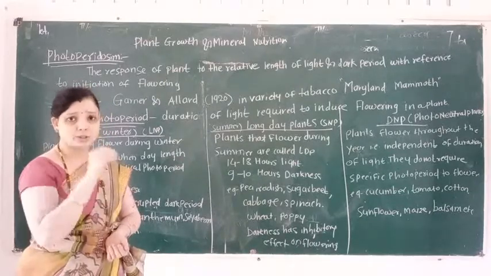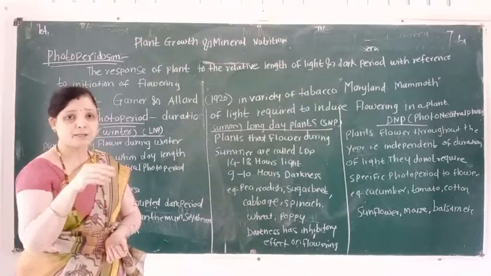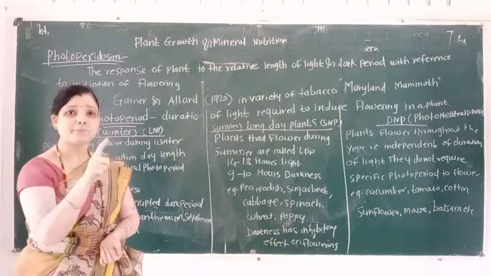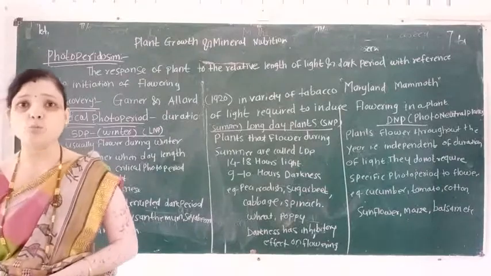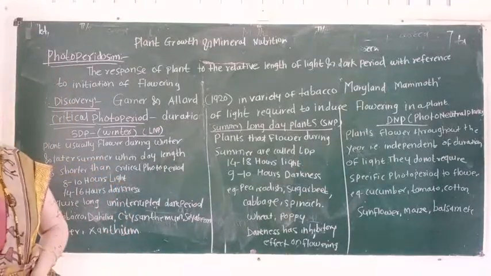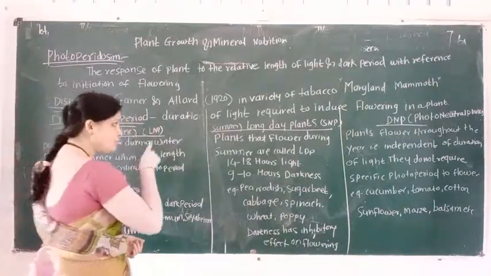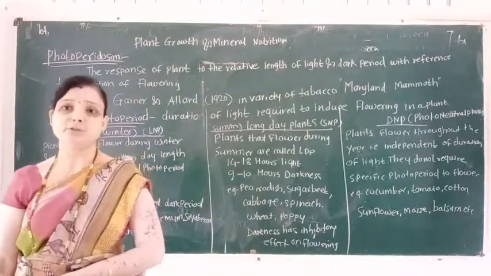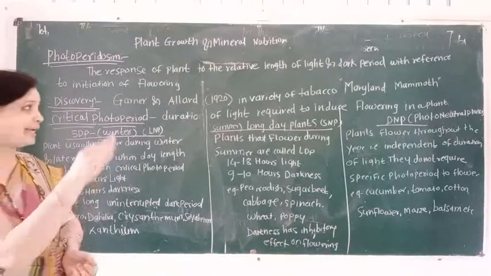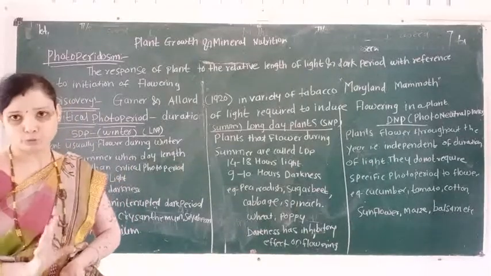They used a sample plant. This sample plant is known as the tobacco plant. The tobacco plant is also known as Maryland mammoth.